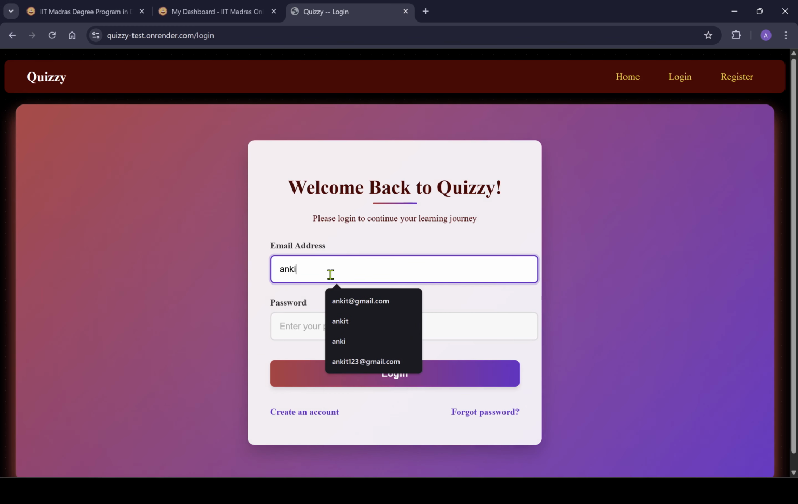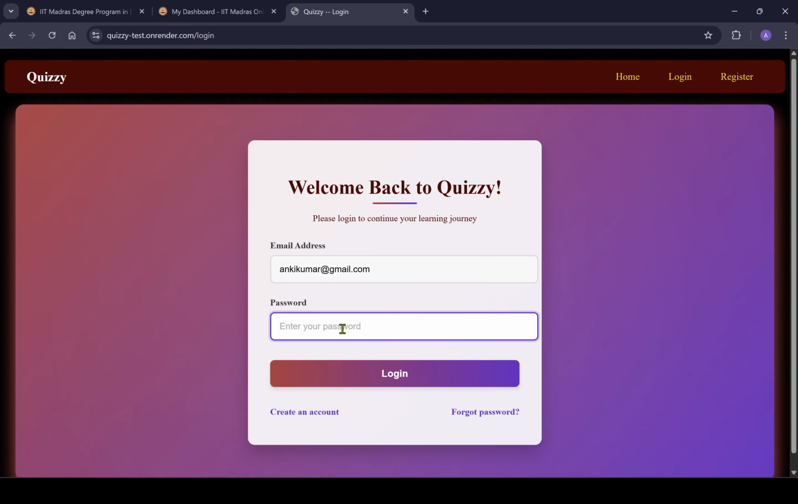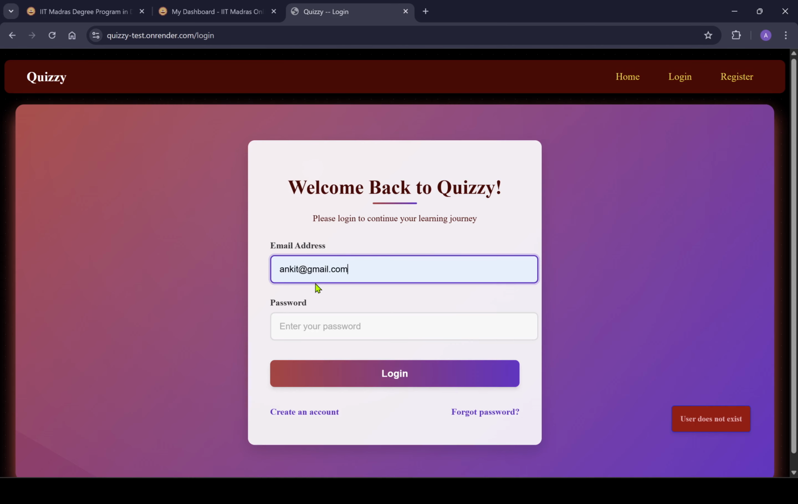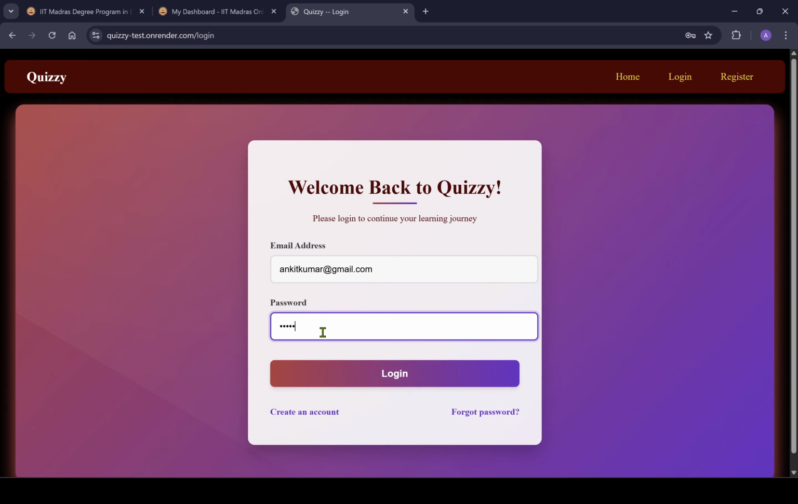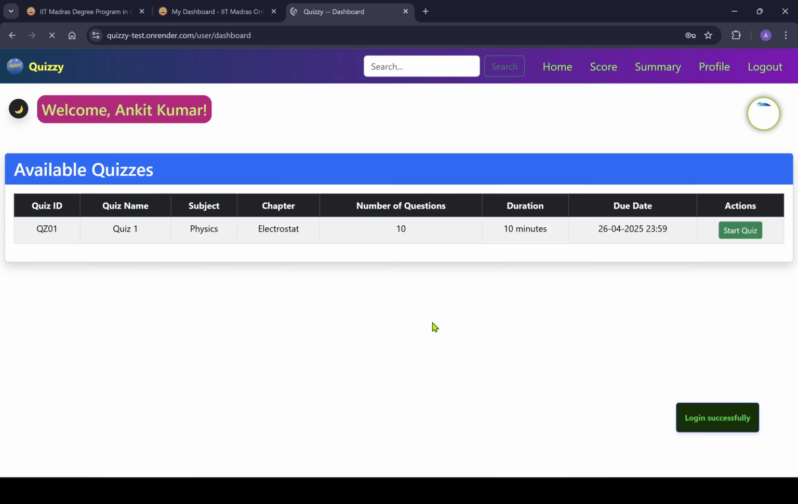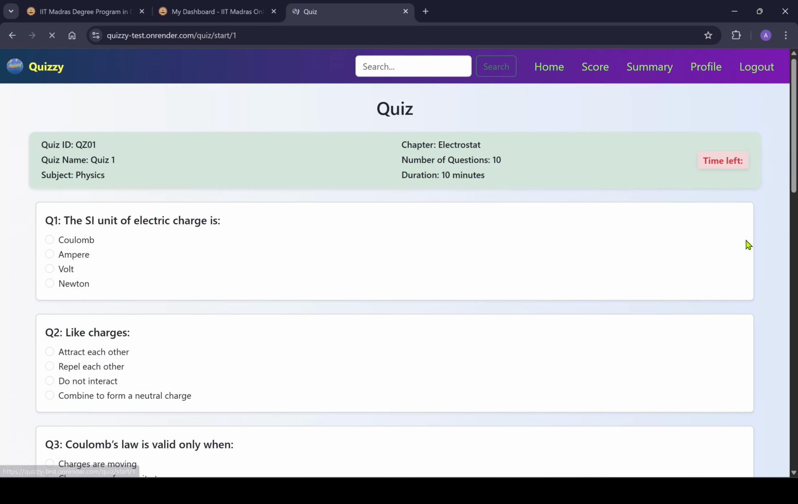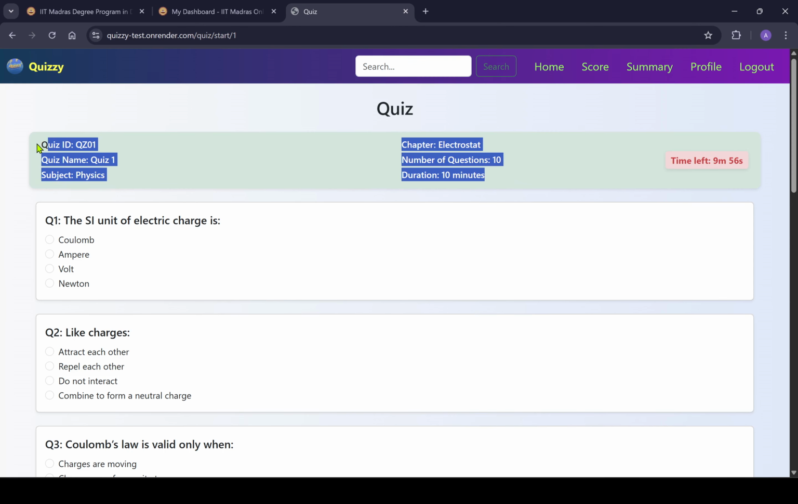So let's open this and log in as a student. Okay, and password, now login. Yes, so this is my student dashboard page. Now I can start the quiz. So here is the timer, and here are the quiz details.